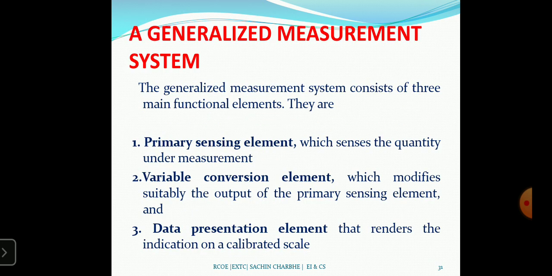Now the generalized measurement system. In generalized measurement systems we consider three blocks.